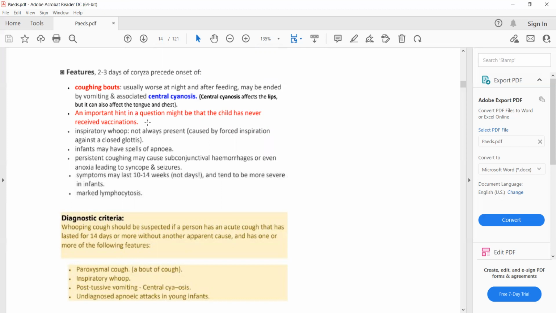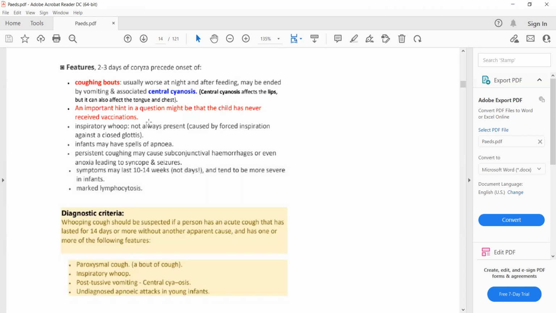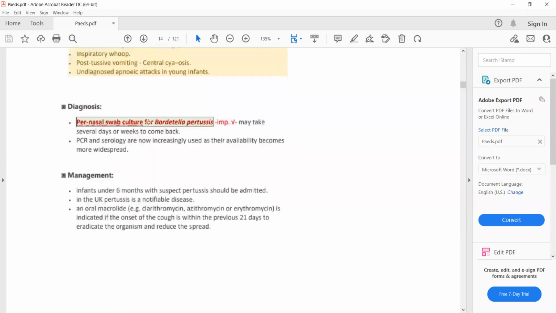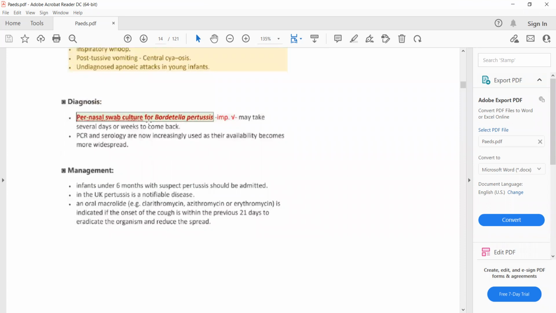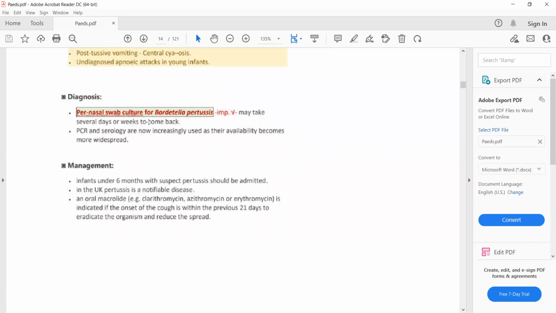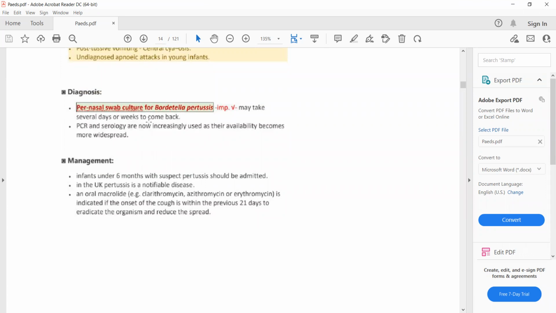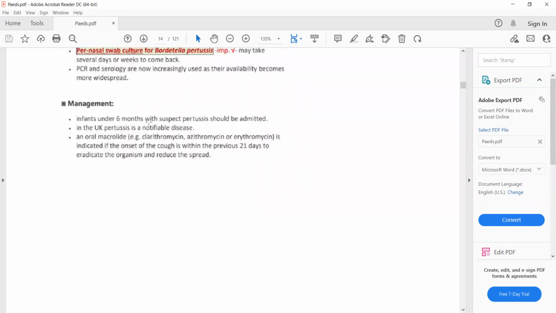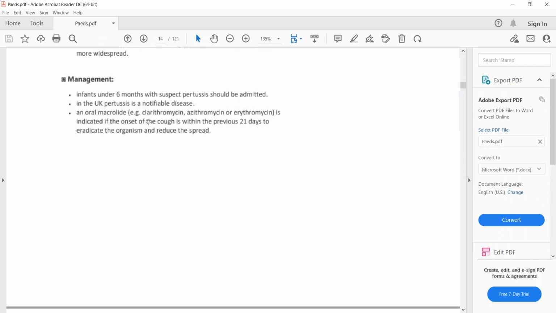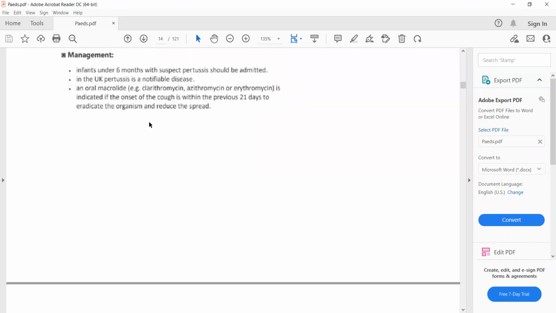So pertussis is common in unvaccinated children. Diagnosis will be confirmed with pernasal and/or nasopharyngeal swab for culture and sensitivity for Bordetella pertussis. Now the management is clarithromycin.